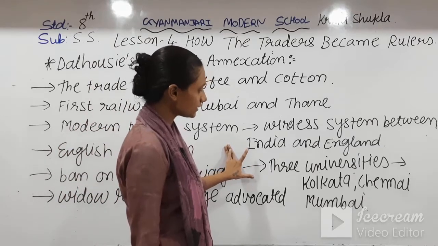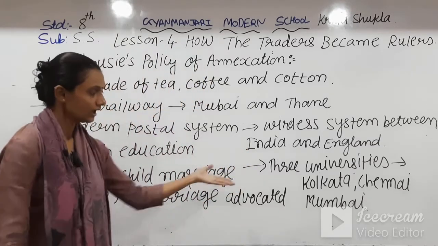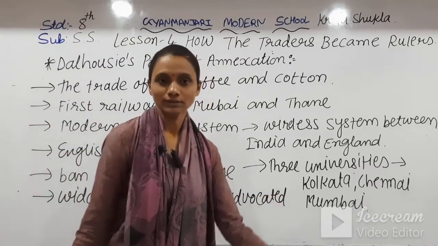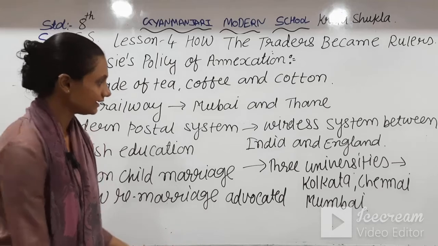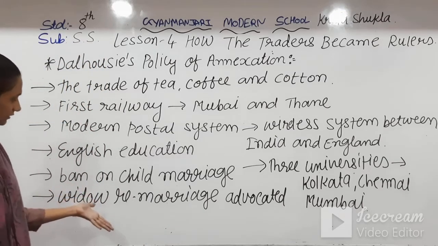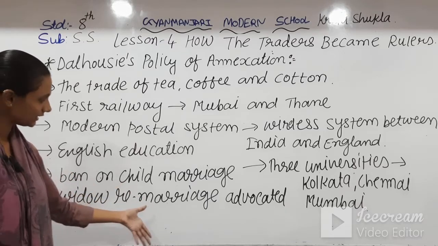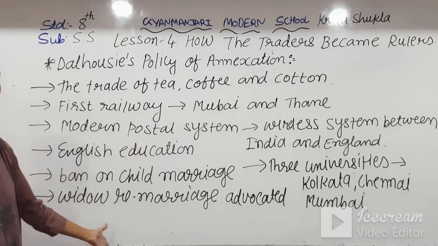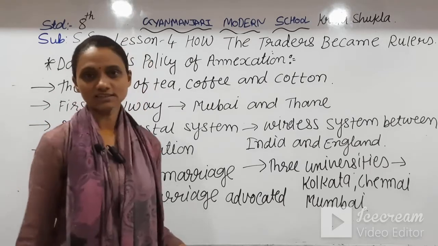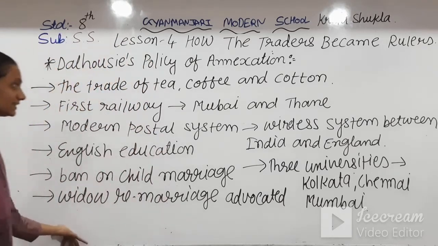Three universities were established during his tenure, in Kolkata, Chennai and Mumbai. Dalhousie banned child marriage, and he allowed widows to remarry and start their new life. These are the changes that Dalhousie made during his tenure.